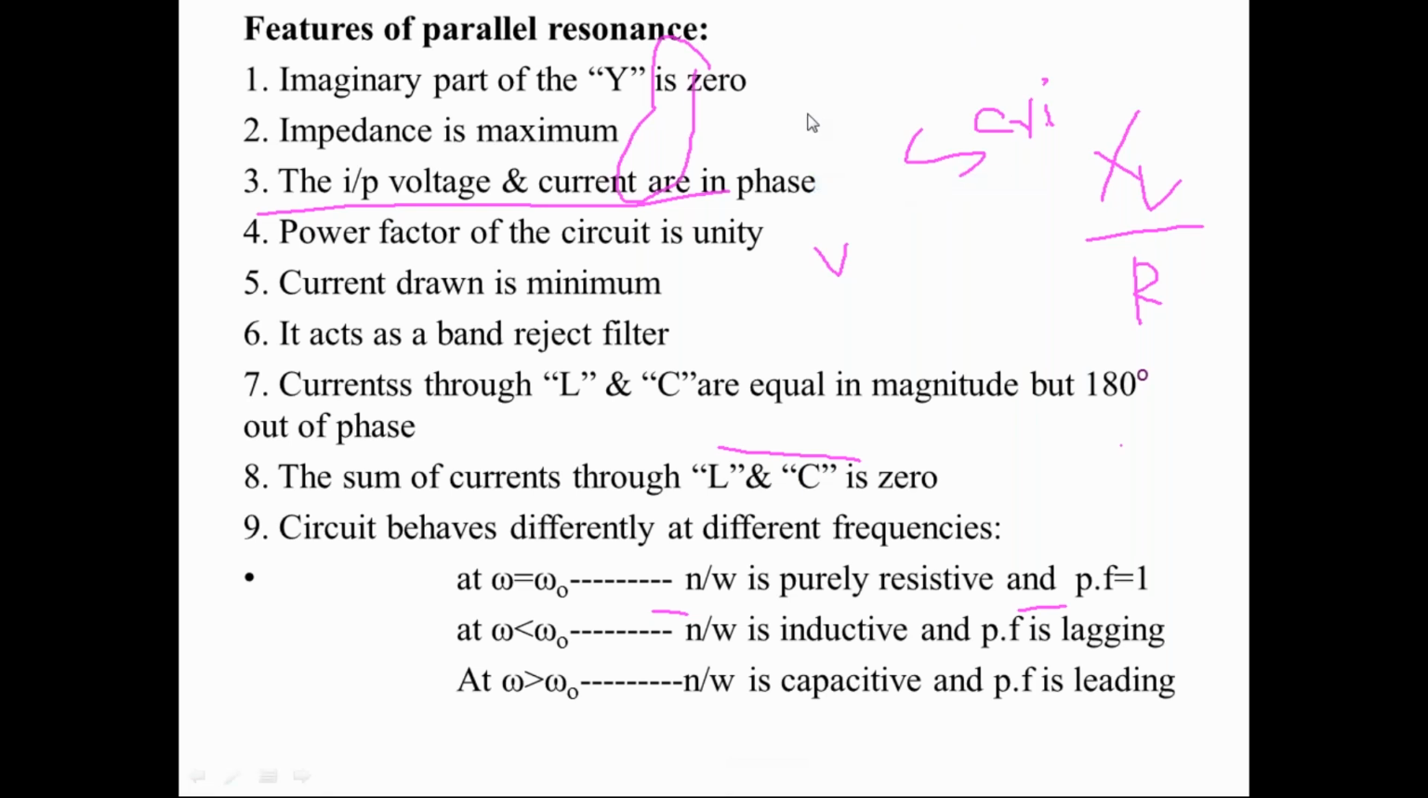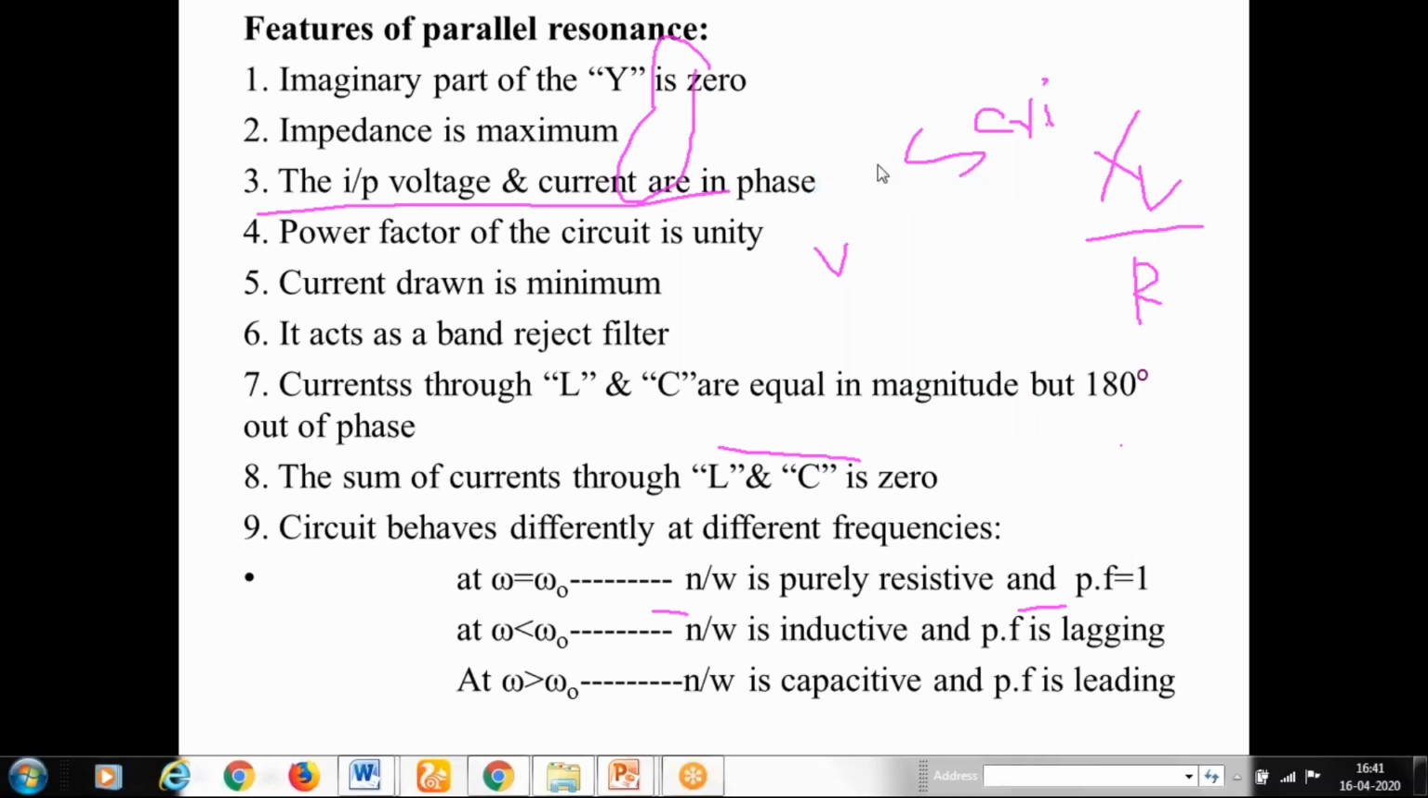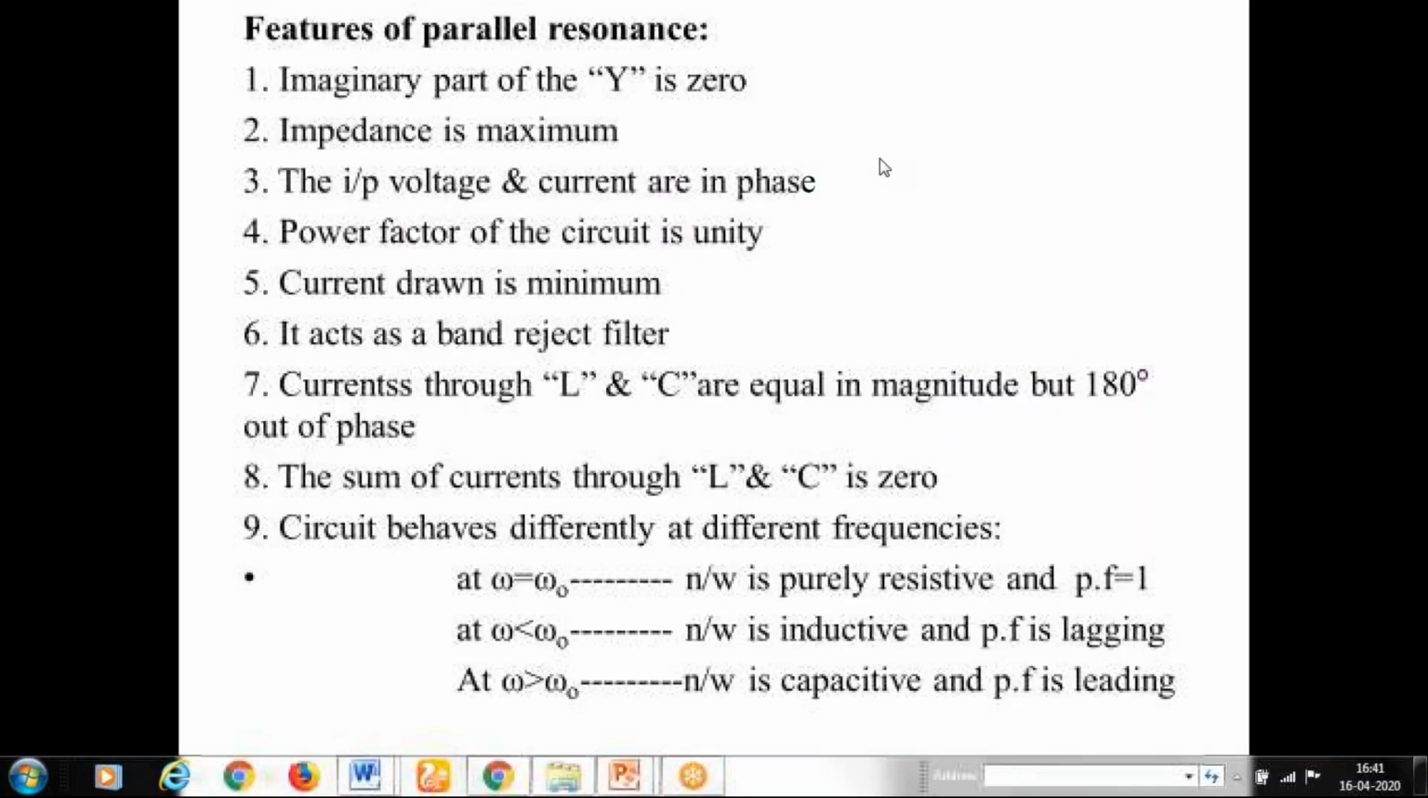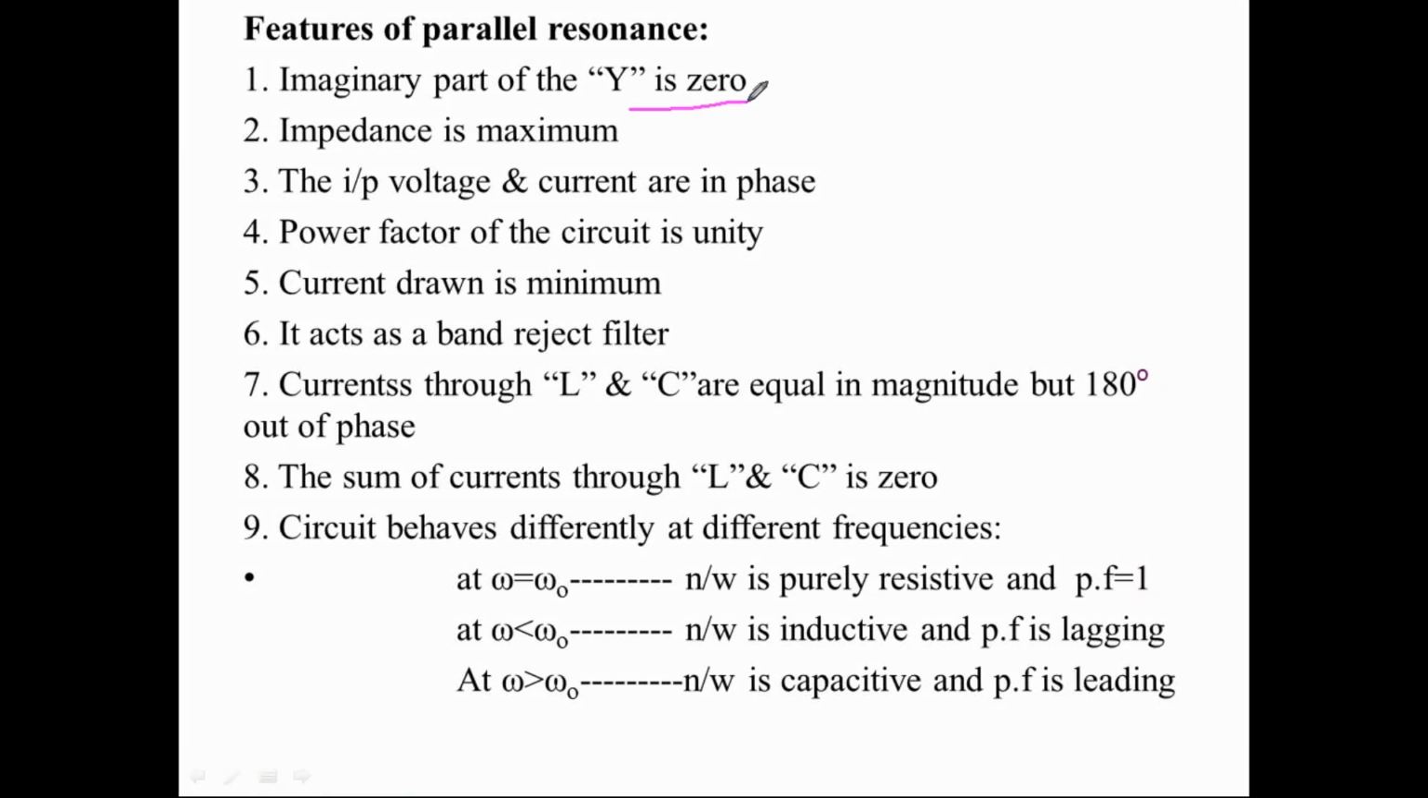Similarly, these are the properties of the parallel resonance circuit. Here the total admittance in the circuit has become 0. The imaginary part of Y, that is B, BL minus BC, for parallel resonance is equal to 0.